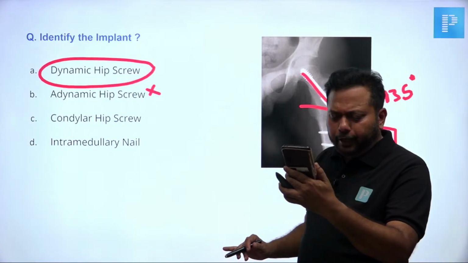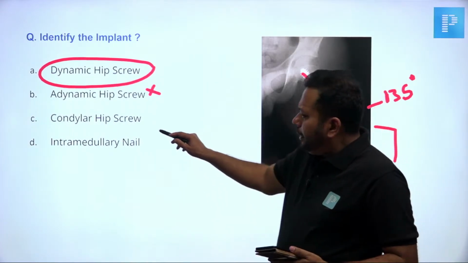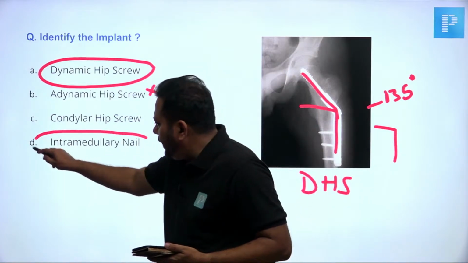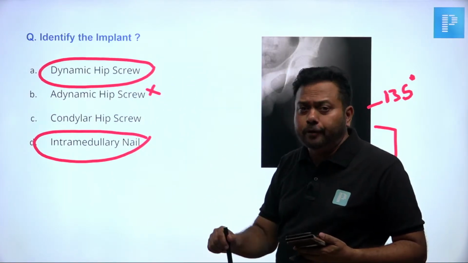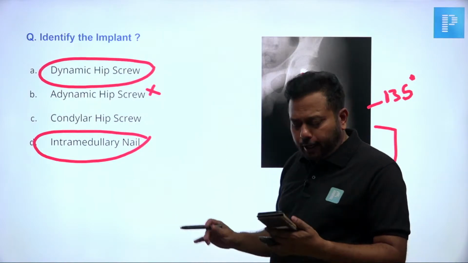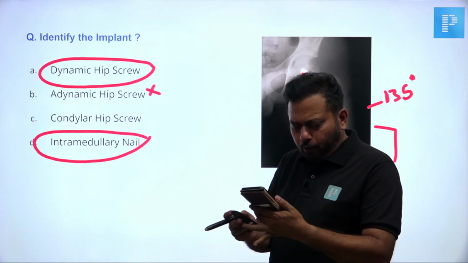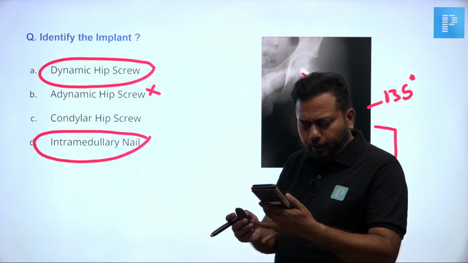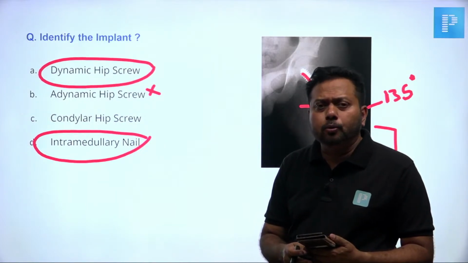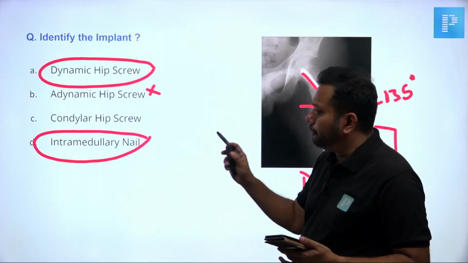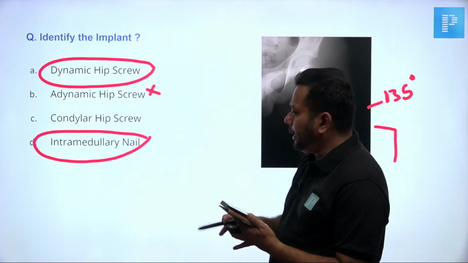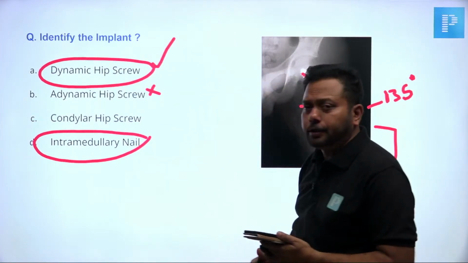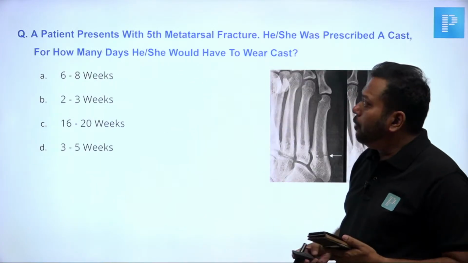Intramedullary nail is the treatment of choice for shaft of femur and shaft of tibia, not here. Contact plate screw is not used for trochanteric fracture. So it is clear-cut: identify the implant. The right answer without doubt is DHS, dynamic hip screw. We'll move on to the next thing.